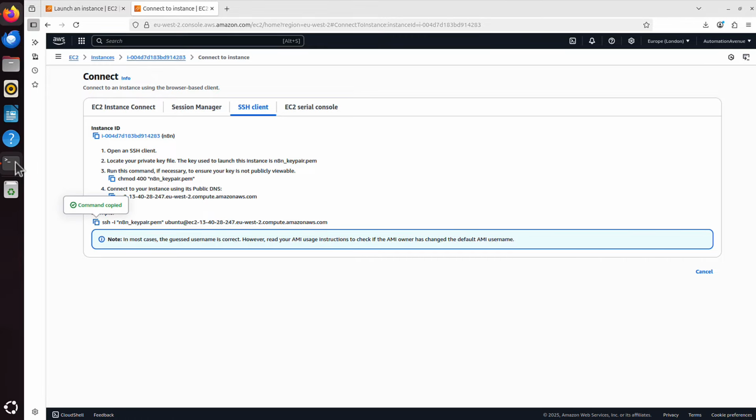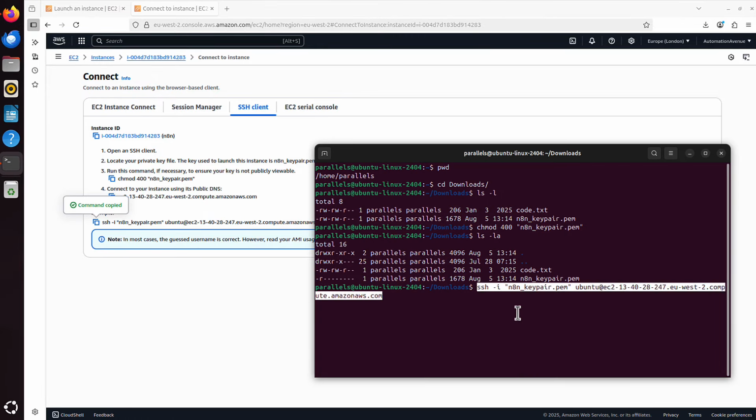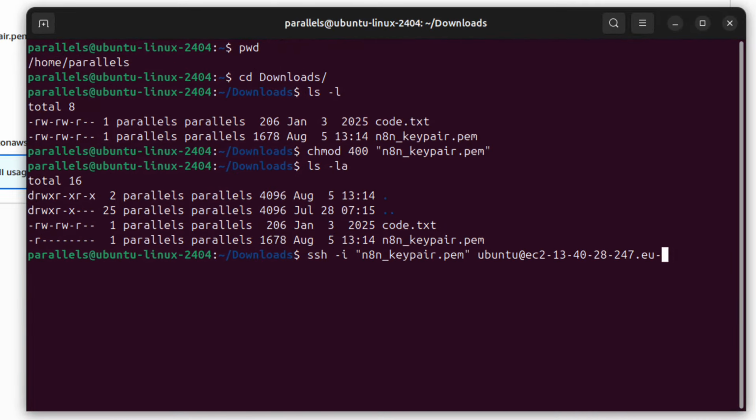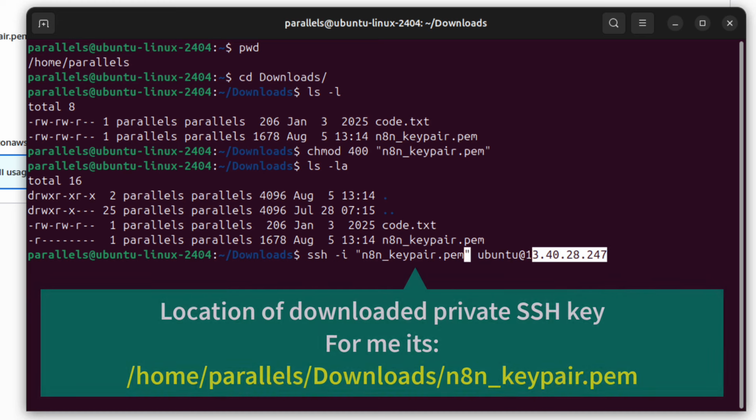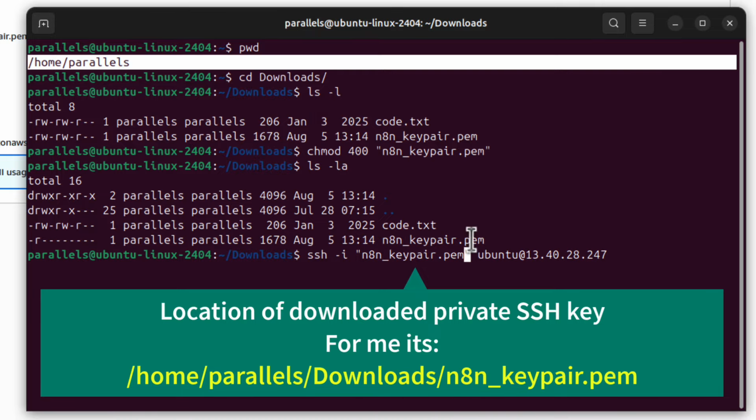I can copy it and paste it, but I will shorten it a bit here, because I don't have to use DNS, I can use the public IP address as well. So I can use just the public IP, and here is the location for this file. The full location is home, parallels, and this file.